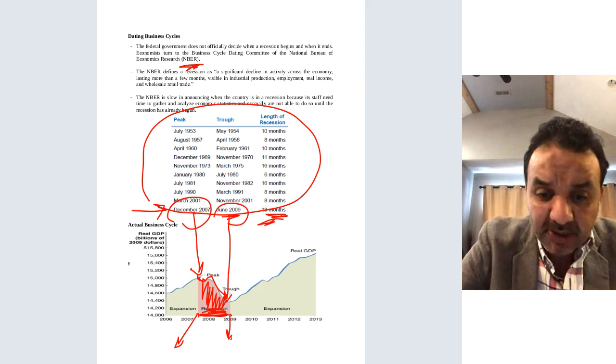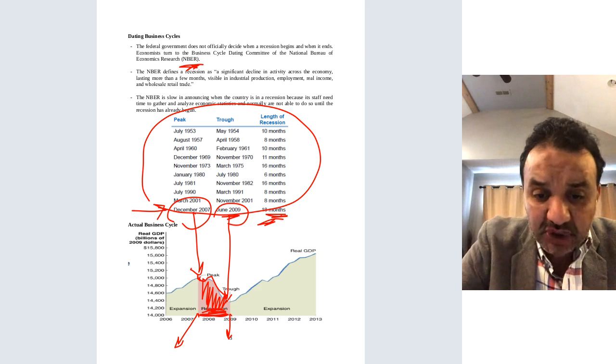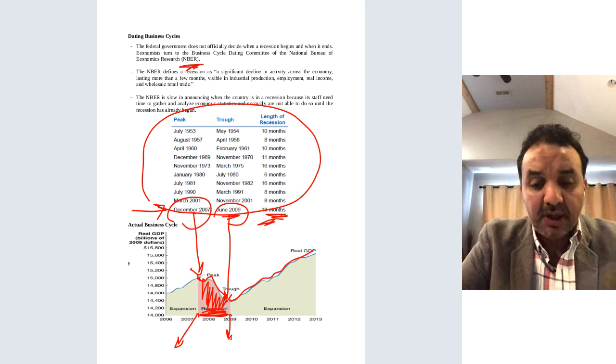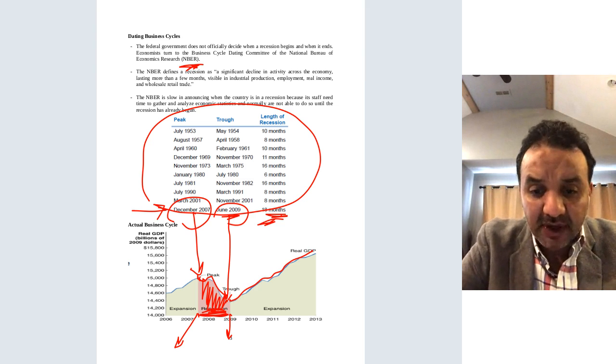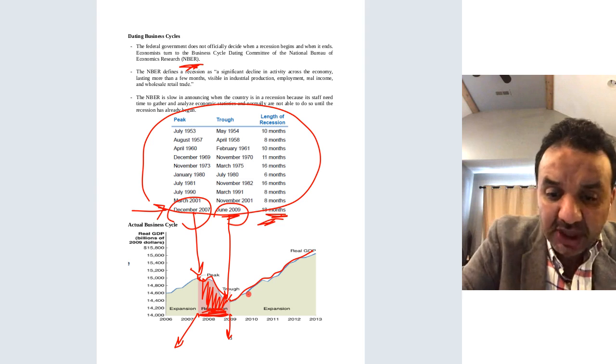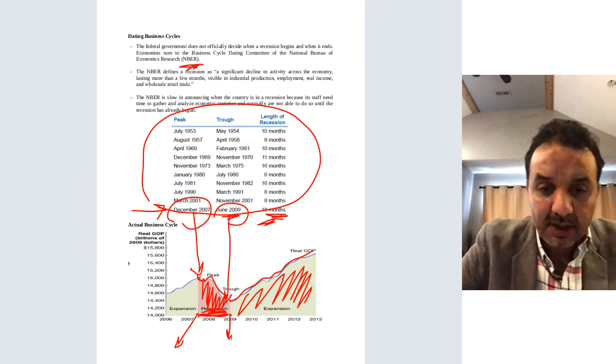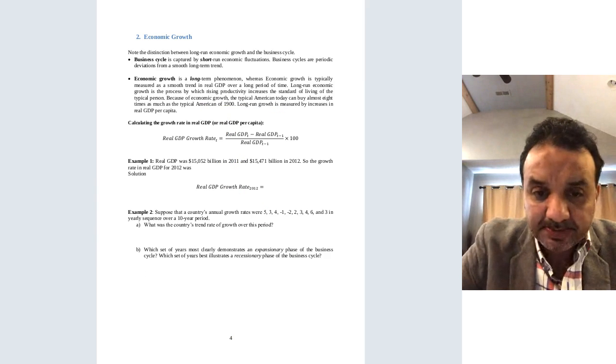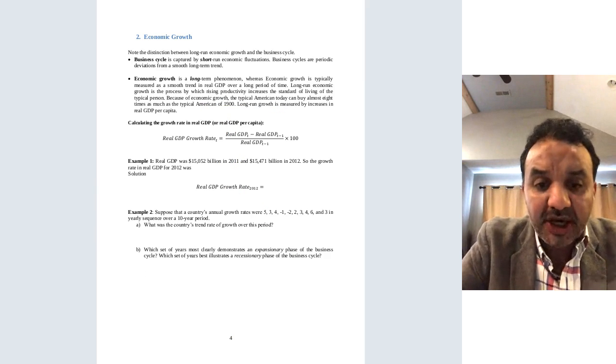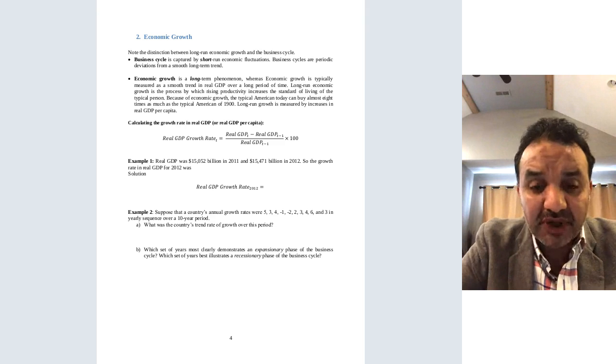And then since June 2009, the market keeps going up and up and up, until the COVID pandemic. So this is called expansion. Now, economic growth is the change of the GDP.